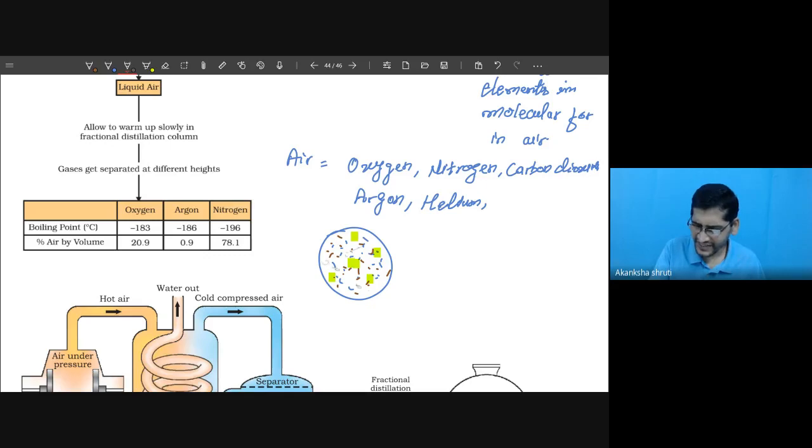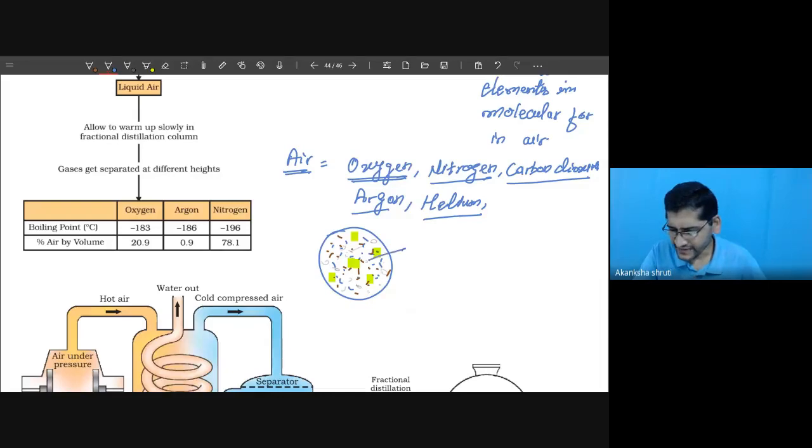These gases are present in mixture form, and the mixture is almost uniform. Air contains oxygen, nitrogen, carbon dioxide, argon, helium, all these things.